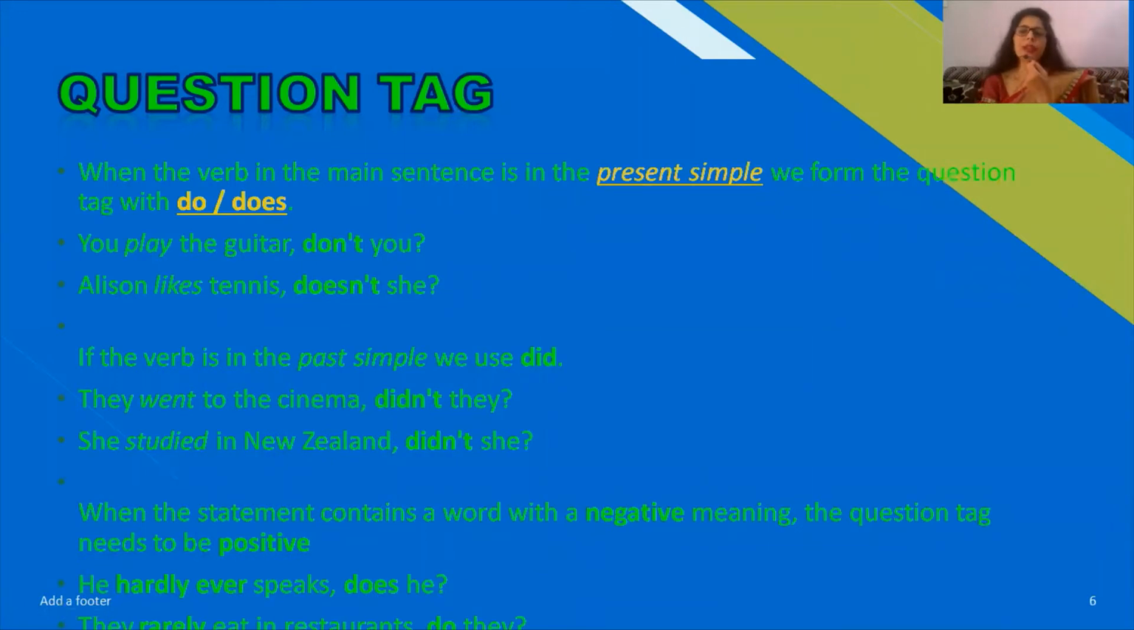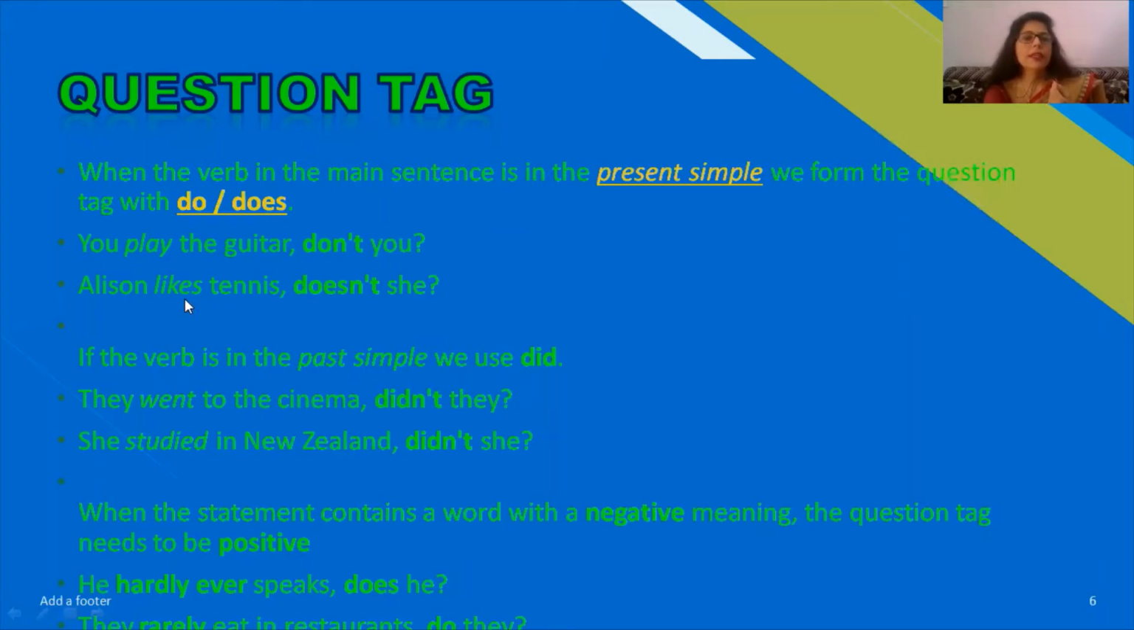So in different tenses, we may see little variations in the question tag. When the verb in the main sentence is in the present simple, we form the question tag with do and does. You may see the example, it will be much clearer for you all. You play the guitar, don't you? Here you may see there is no be form of verb, still we may see that it is a plural noun, so we will use do not here.